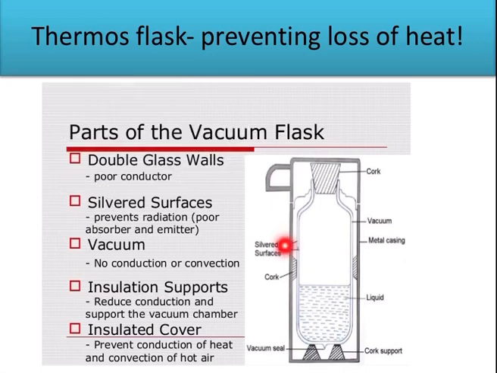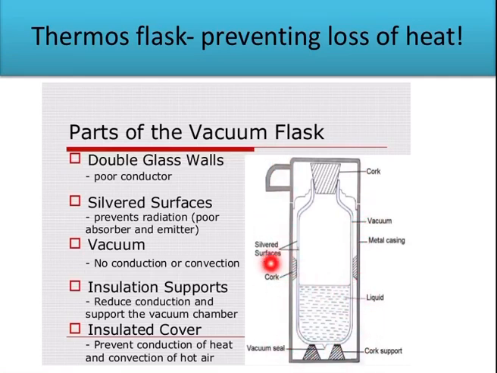So, these are double glass walls, which are poor conductors, so they do not let heat be lost to the surroundings. Then there is a silvered surface which prevents radiation, because we have to take care of all three modes. So the vacuum helps in no conduction and no convection.